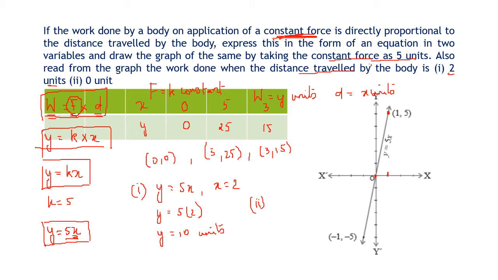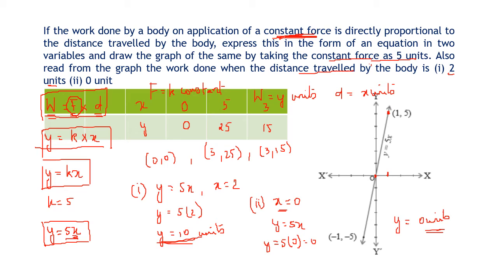Case number 2. X is traveling 0. Again the equation y equal to 5x. Y equal to 5 into 0 equal to 0. So we have got the work done in this case. When the distance is 2, work done is 10 units. When the distance is 0, the work done y equal to 0 units.